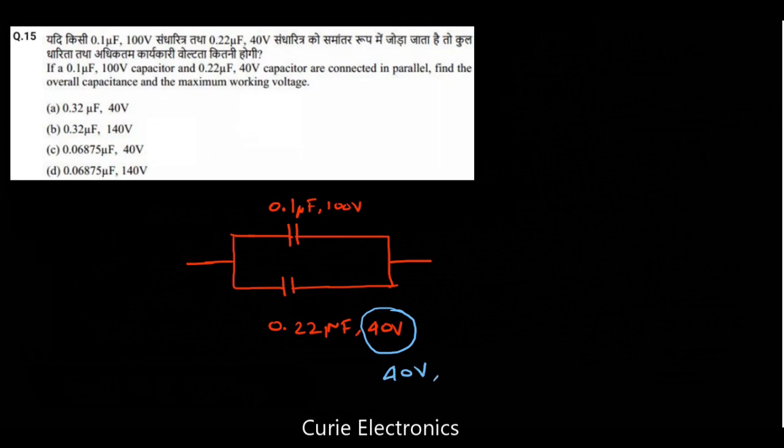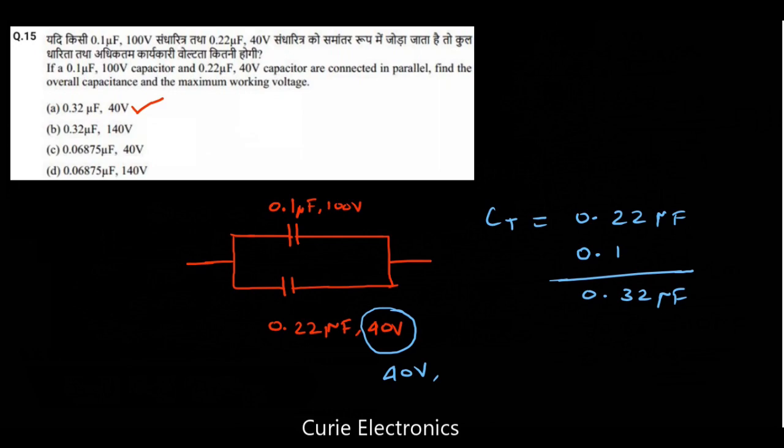Now two capacitors are in parallel, so simply we have to add them. CT equals 0.22 microfarad plus 0.1, so it is going to be 0.32 microfarad, and the 40 volt is the voltage rating of the combination, because when capacitors are connected in parallel, the lower voltage rating of the capacitors is what we have to consider. So the answer is option A.